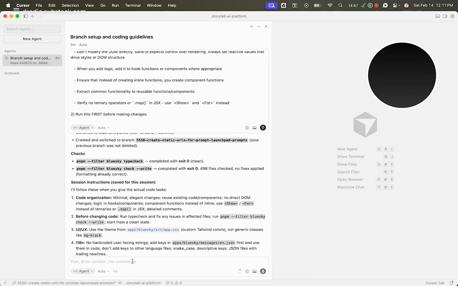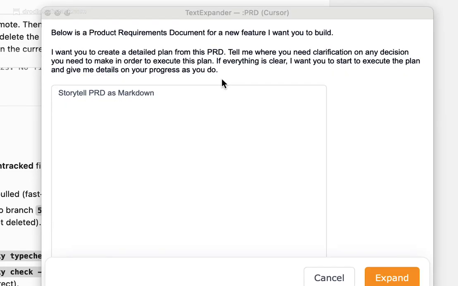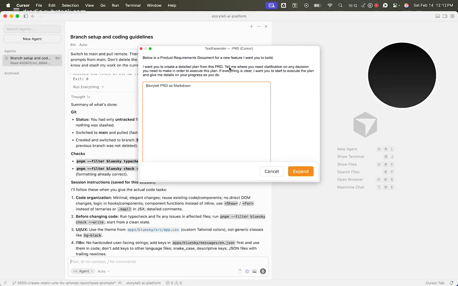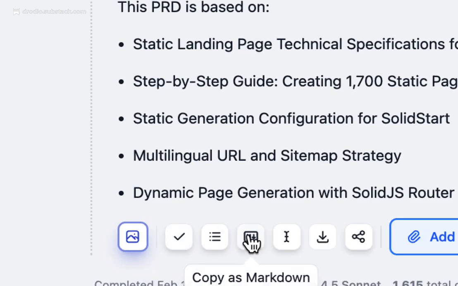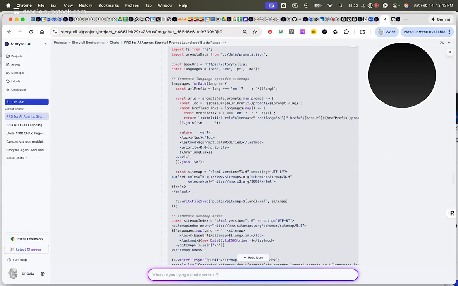And so now I've got another predefined prompt. I'm going to go right over here, and I'm going to say :PRD, which is my shortcut. And when I do that, I get this. It gives me the ability to pop the Storytell PRD as Markdown into this prompt, and this is my instructions to the Cursor AI, telling it what I want to do with the PRD. So let me grab it as Markdown. I'm going to go right back here, and I'm going to say copy, and then copy as Markdown. So now I've copied this document as Markdown.